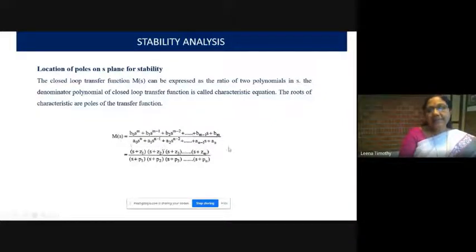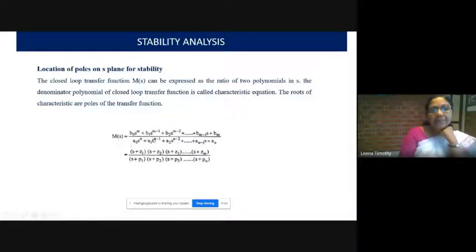The denominator of the transfer function equal to 0 is known as the characteristic equation. It tells the behavior of the system. The roots of the characteristic equation are the poles of the transfer function.